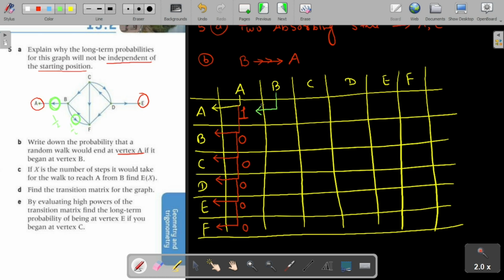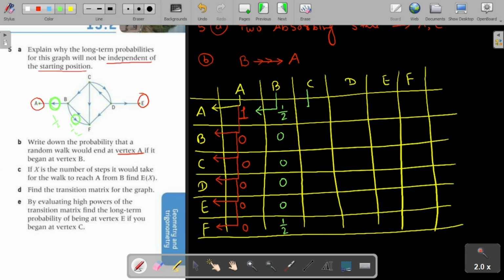So from B to A, its probability will be 1 by 2. B to B it's 0 because it's not an absorbing state, right? B to C, is there any path? No. B to D? No. B to E? No. B to F? Yes, B to F, 1 by 2.